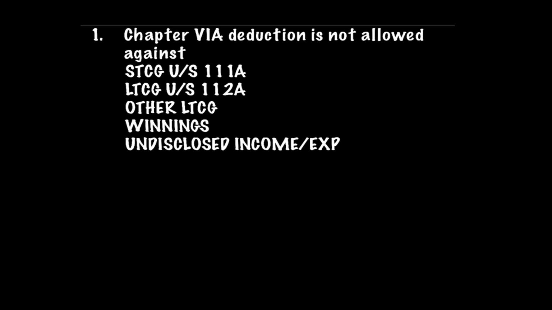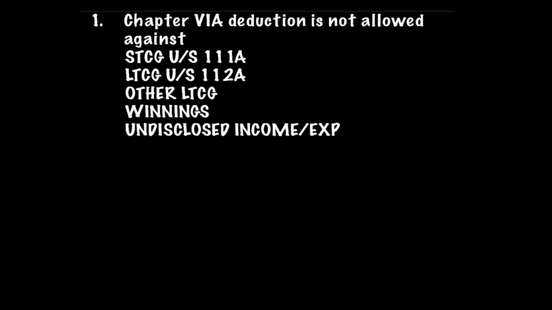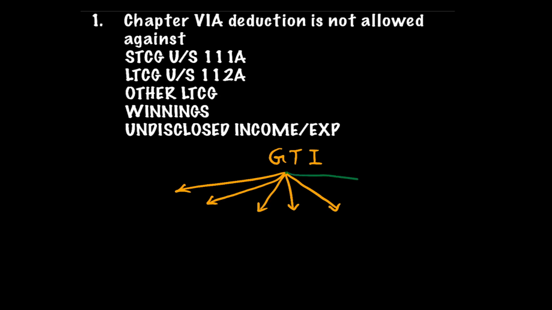So what I do in my classes, after calculating gross total income, I suggest my students to divide the income first into short-term capital gain on 111A, then 112A, then other long-term capital gain, then winnings, then undisclosed income and expenses. And then only from the balance income which we get, you are allowed to take your chapter 6 reduction.